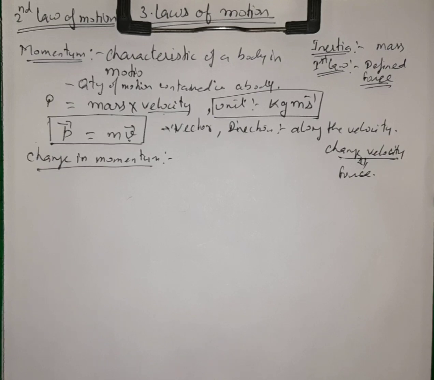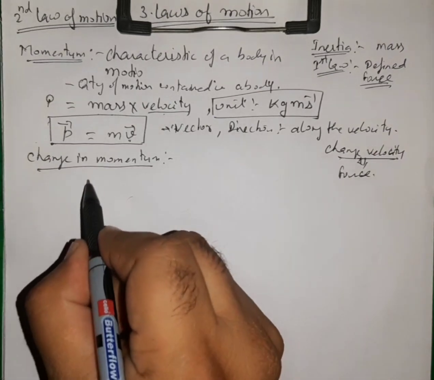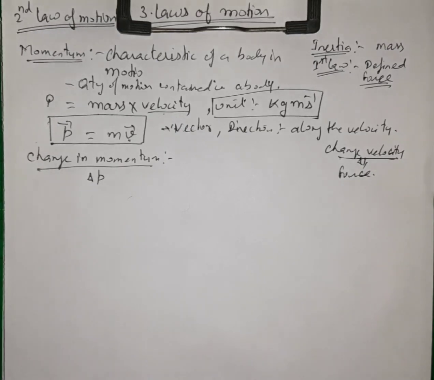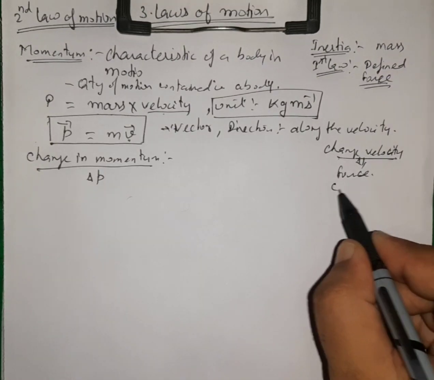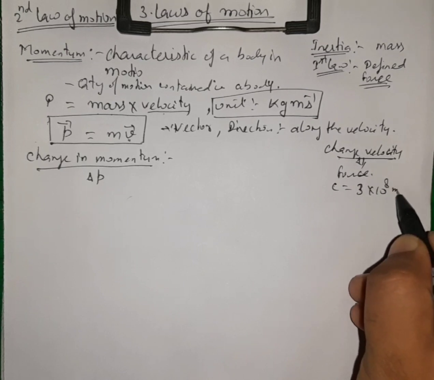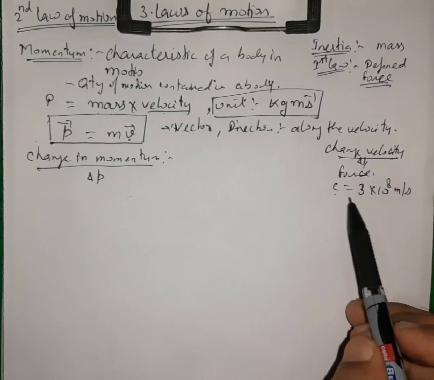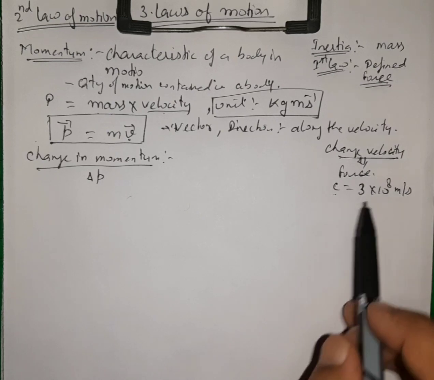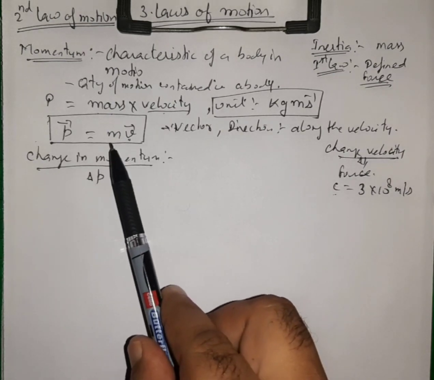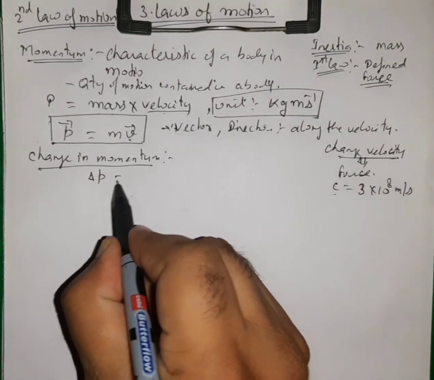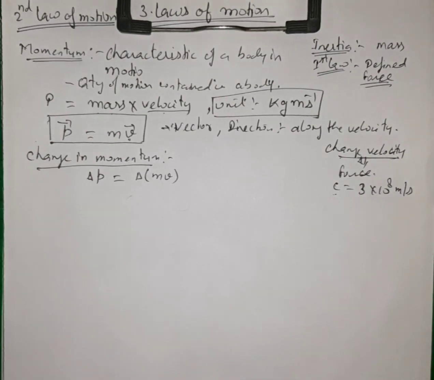For a small change, we represent it by delta p. So delta p means change in momentum. Now consider a body moving with very small velocity compared to the velocity of light. We know the value of c is 3 multiplied by 10 raised to power 8 meter per second. Practically nobody can move with the velocity of light. But here I'm talking about the change in momentum. Change in momentum may depend upon the change in mass, or the change in velocity, or both.